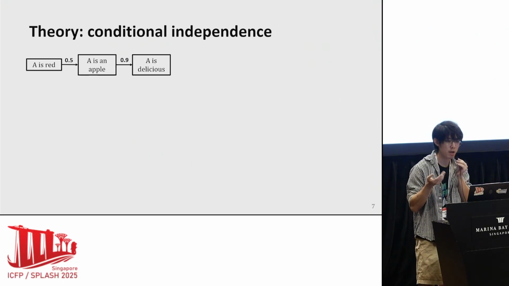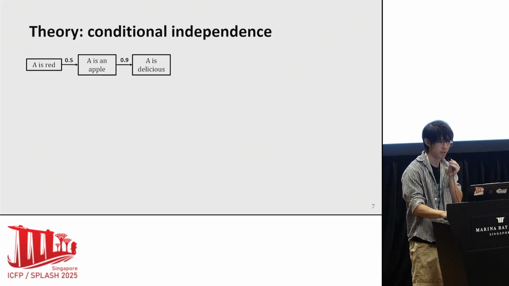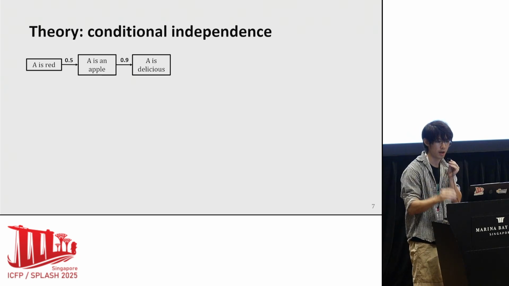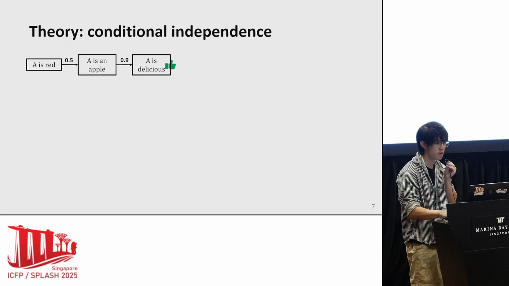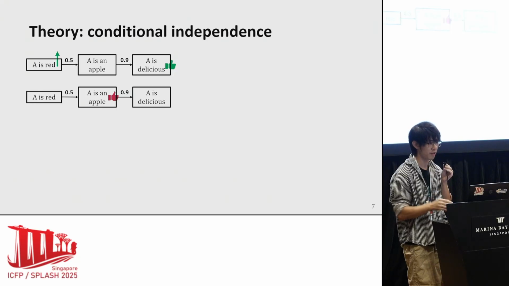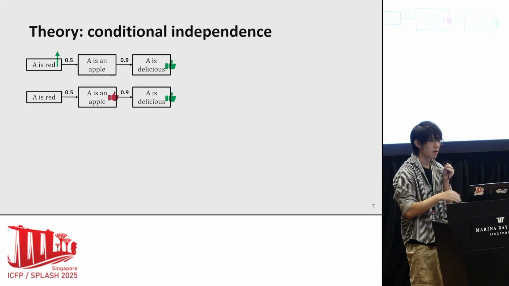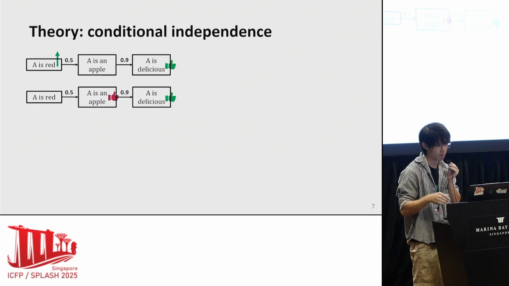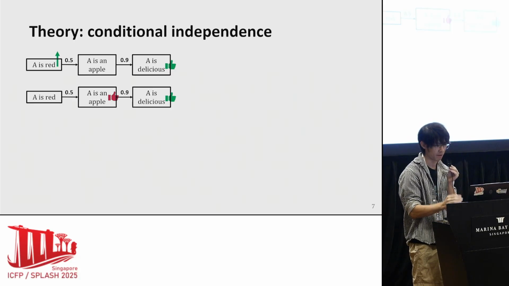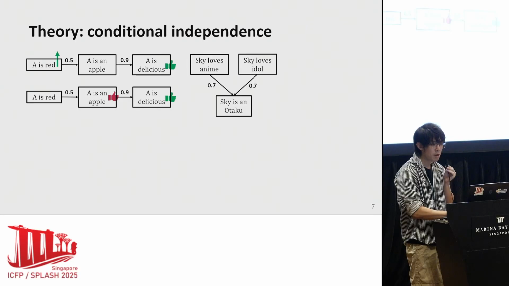Let's look at some Bayesian networks. Here, if A is red, then A is an apple with probability 0.5. If A is an apple, A is delicious with probability 0.9. Then given feedback that A is indeed delicious, the posterior probability of A being red will increase. However, if A is observed to be an apple, the feedback will not affect the posterior probability of A being red anymore. This is because such transmission is blocked by this observation. Another example is illustrated here.